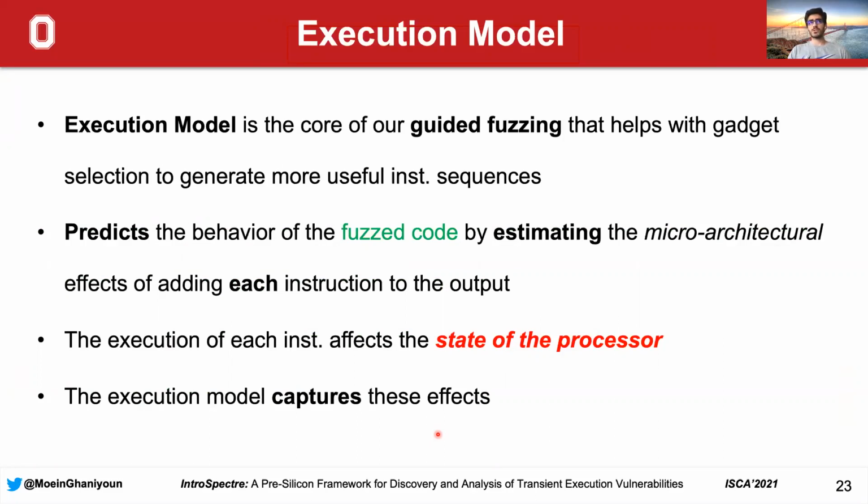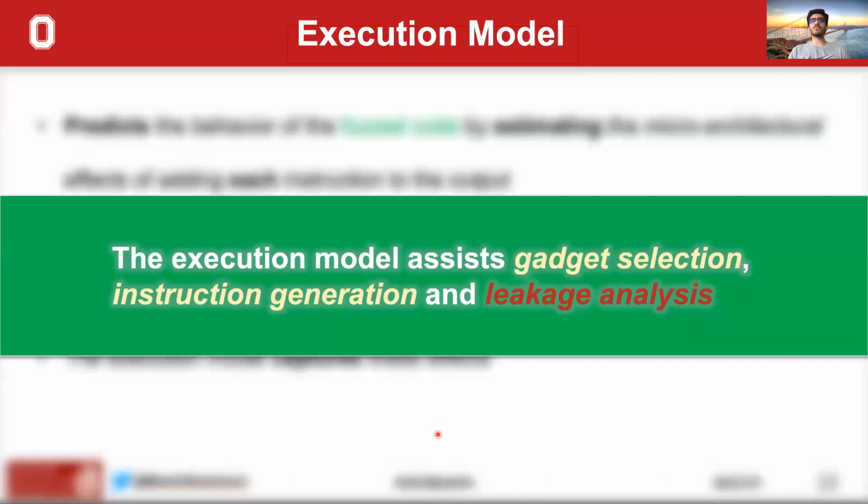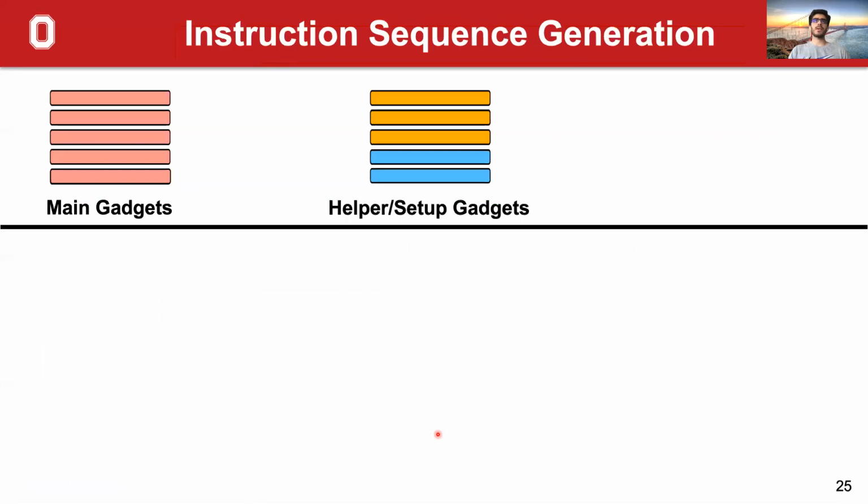The execution model predicts the behavior of the fuzz code by estimating the microarchitectural effects of adding each instruction to the fuzzer's output. We all know that the execution of each instruction affects the state of the processor in some way. The execution model is there to capture these effects. In summary, the execution model assists gadget selection, instruction generation, and also leakage analysis. But I will cover the last one in the upcoming slides.